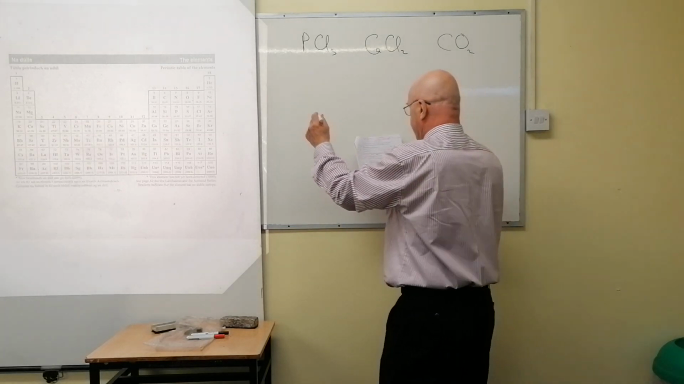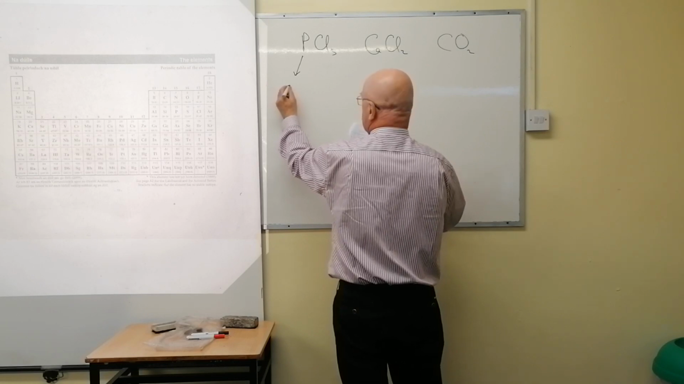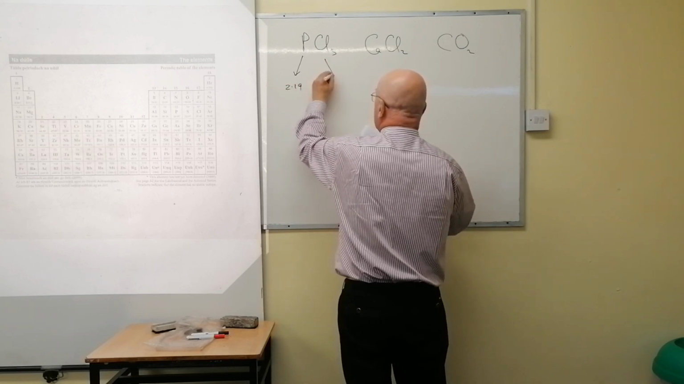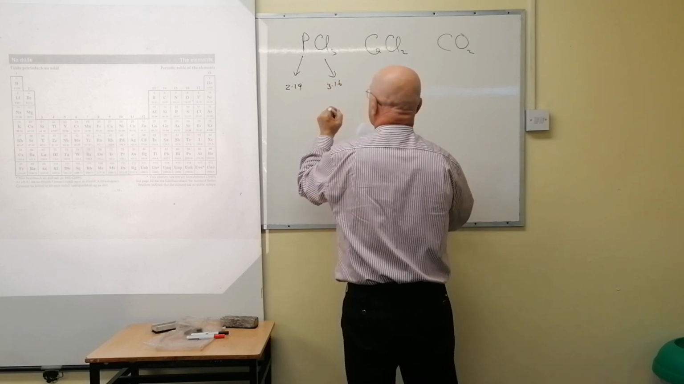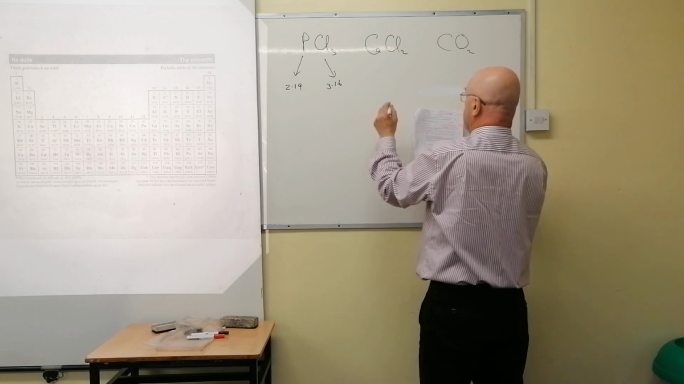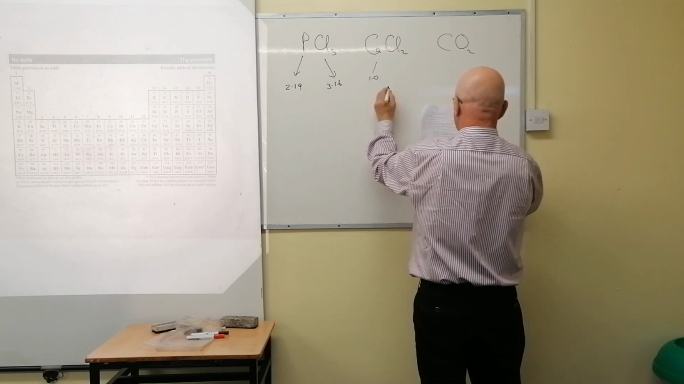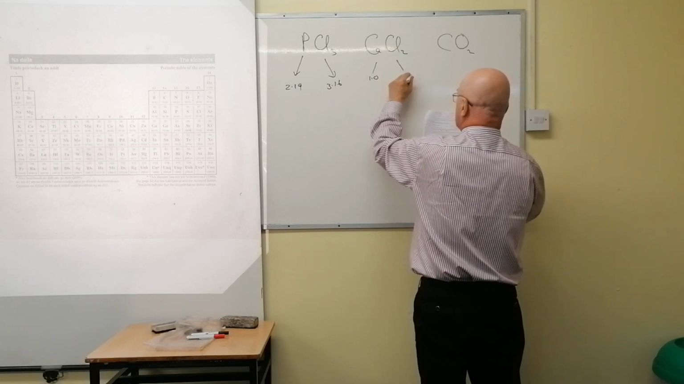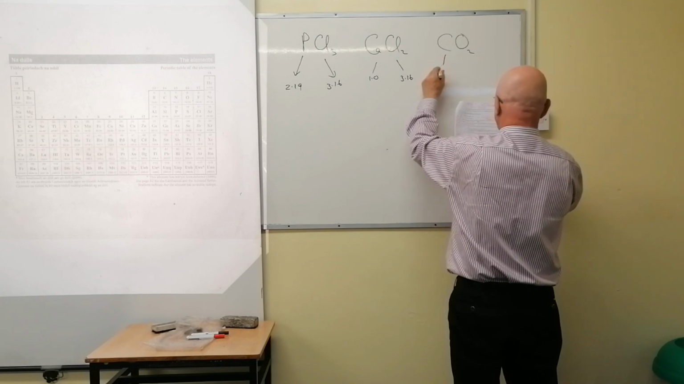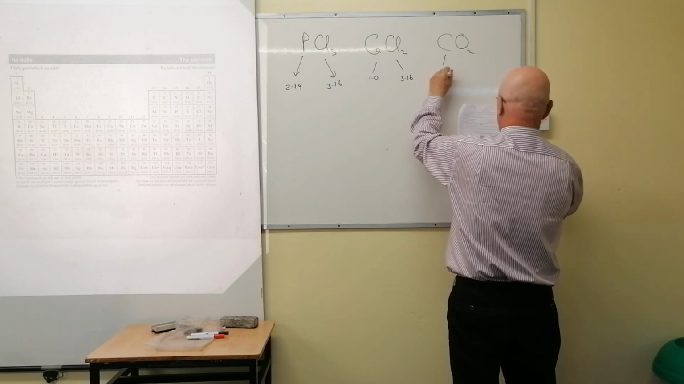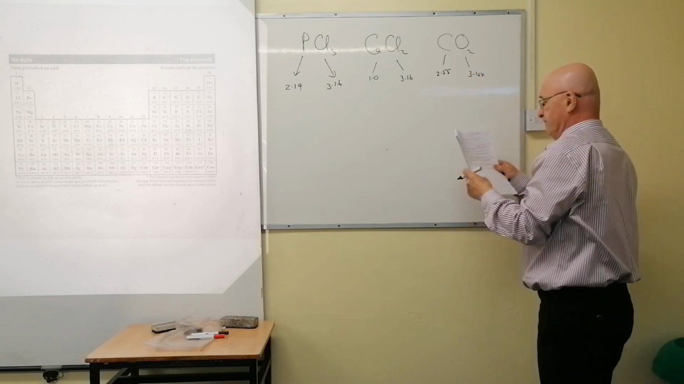So I looked up these values. The value for phosphorus, they tell you now to use electronegativity values, 2.19, and chlorine happens to be 3.16. Okay, and down here then, calcium happens to be 1.0, and chlorine happens to be 3.16. Okay, and lastly, carbon happens to be 2.55 and oxygen happens to be 3.44.